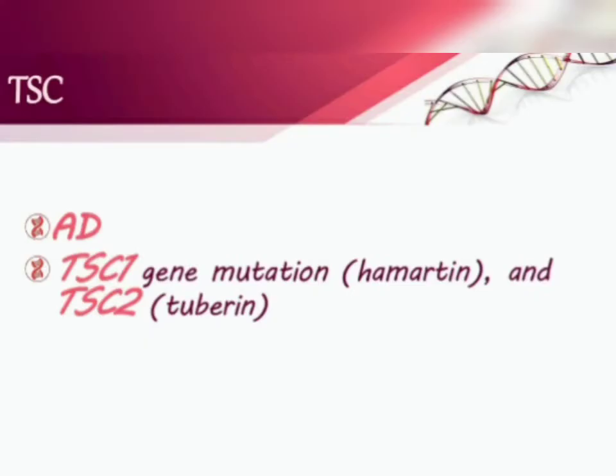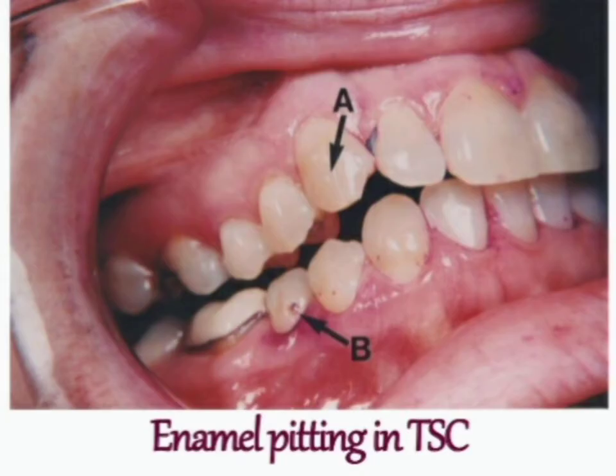Now you have to know that tuberous sclerosis is an autosomal dominant disorder, and there are two genes I told you, TSC1 and TSC2. TSC1 gene mutation is related with hamartin, I told you about the protein hamartin that is produced by TSC1, and tuberin that is produced by TSC2. Now let us discuss the other features of tuberous sclerosis.